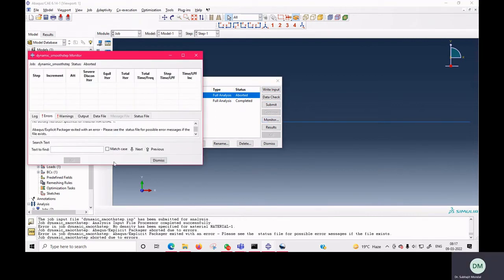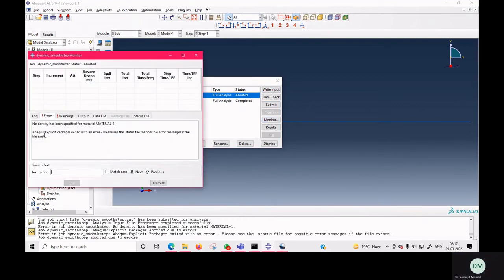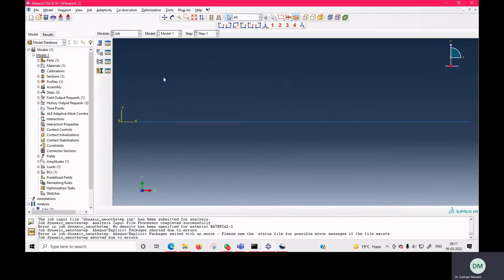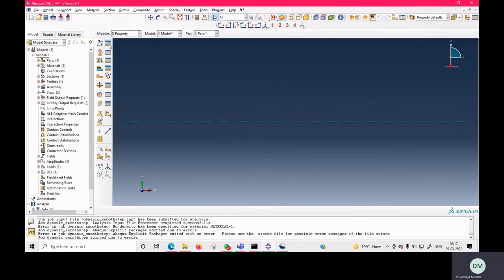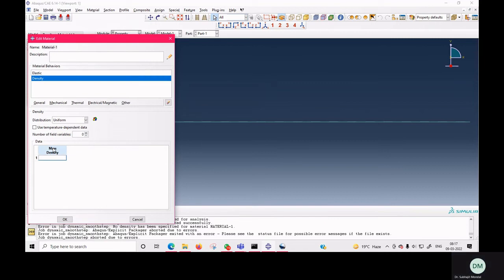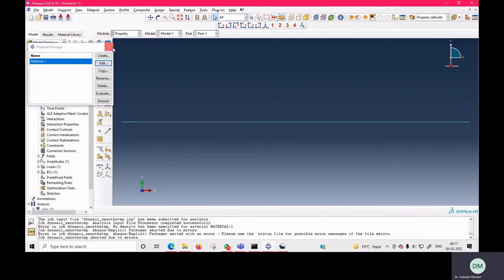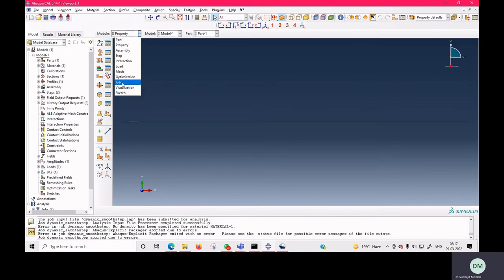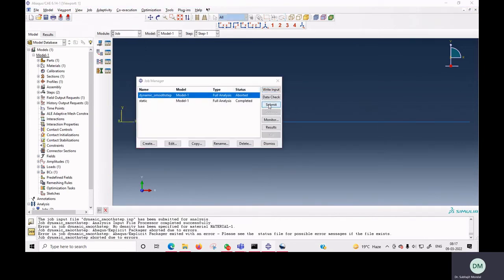You see the error. What is the error? It is saying no density. Since we want to perform dynamic analysis, we need to provide the density here. So we go to general and density, in kg per meter cube. Now we have defined the density also. Now we can give the run.